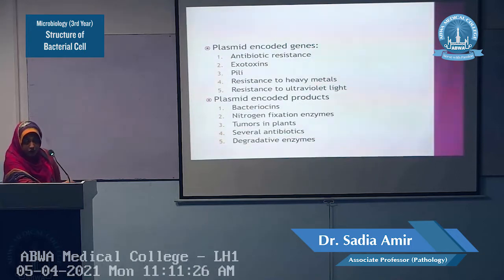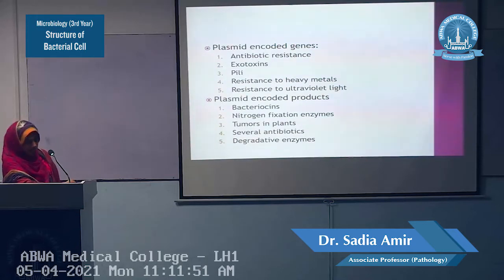Number 3, plasmid encode the genes for the pili. As I told you about the sex pili, which is responsible for the transfer of the plasmids, which is responsible for the process of conjugation. So, plasmid encode the genes for the pili. Those bacteria which have pili, they are very pathogenic.